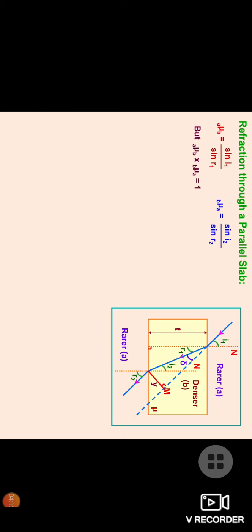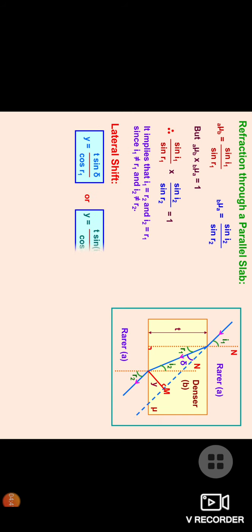Why? Because sine i1 and sine i2, and sine r1 by sine r2. Actually sine i1 is equal to sine r2, because if the angles are the same, only then these rays are going to be parallel. They will cancel out. Similarly, angle r1 and angle r2 are also the same because they are alternate angles. That's why we are getting the answer 1.